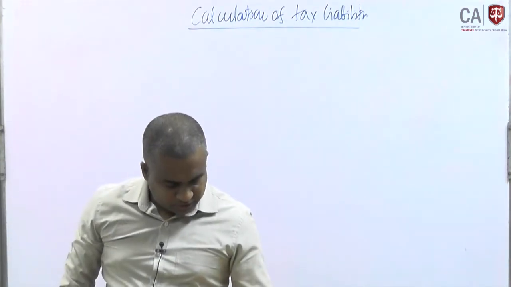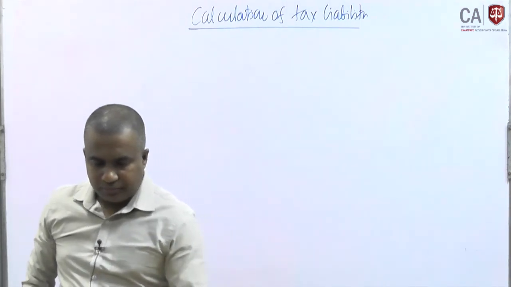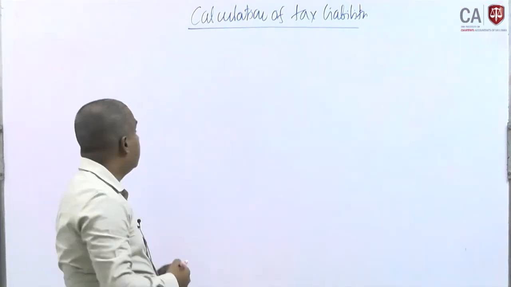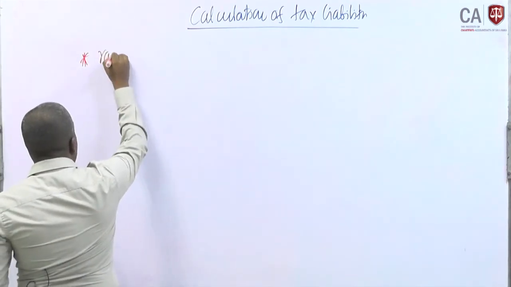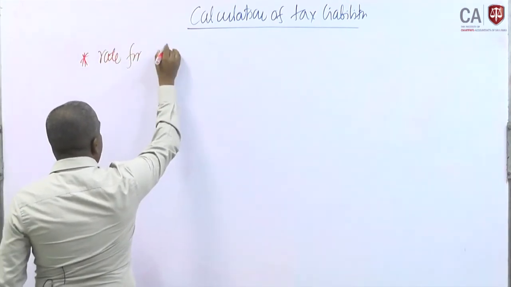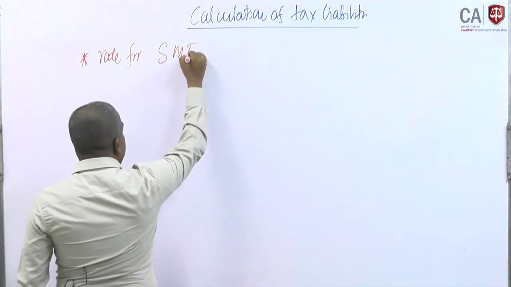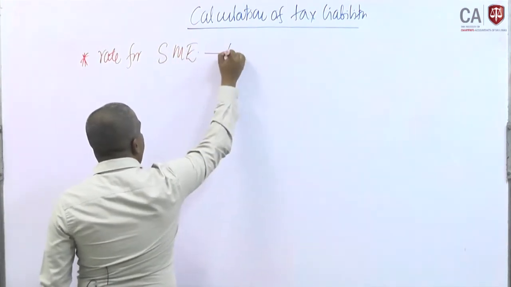Right. First one is related to small and medium enterprises. Then the rate for small and medium enterprises. Okay. Then 14%.